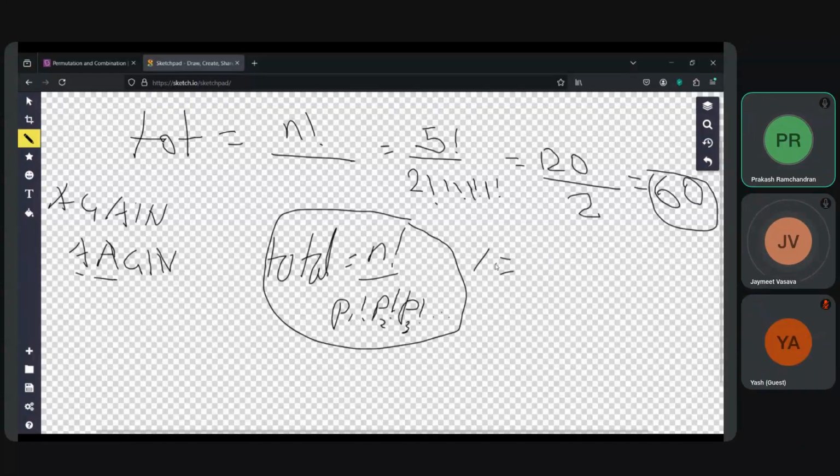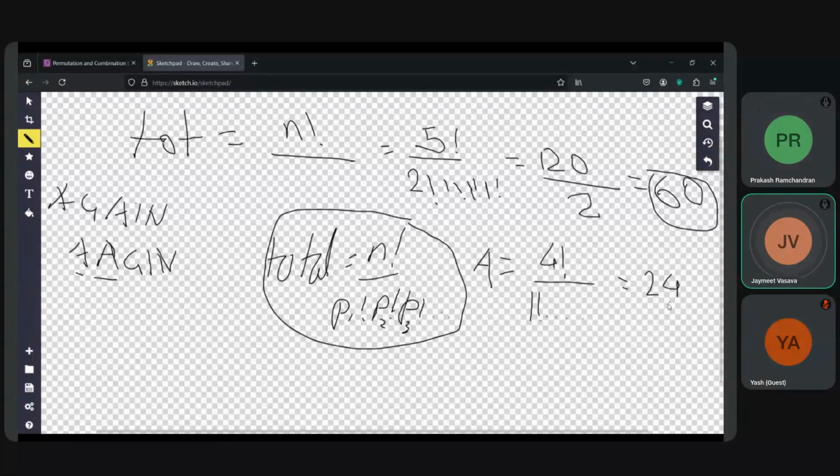So you are saying the formula is n factorial divided by p1 factorial, p2 factorial, p3 factorial, p4 factorial, and so on. Yes. Now if we calculate again, starting with A, we have 4 letters remaining, so it's 4 factorial. Now A, we are accounting for the other A, but the number of A's is still 1, so it will be 1 factorial, and so will it be for G, I, and N. Okay, so that's why they went for 24.